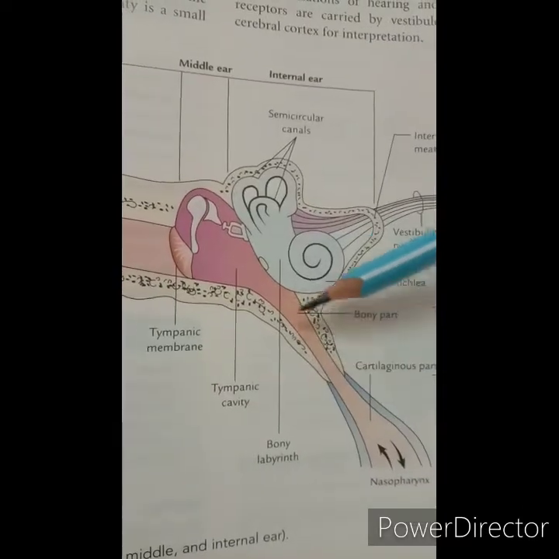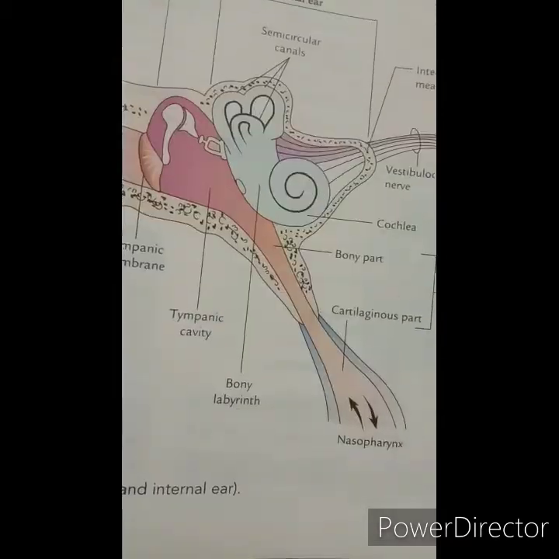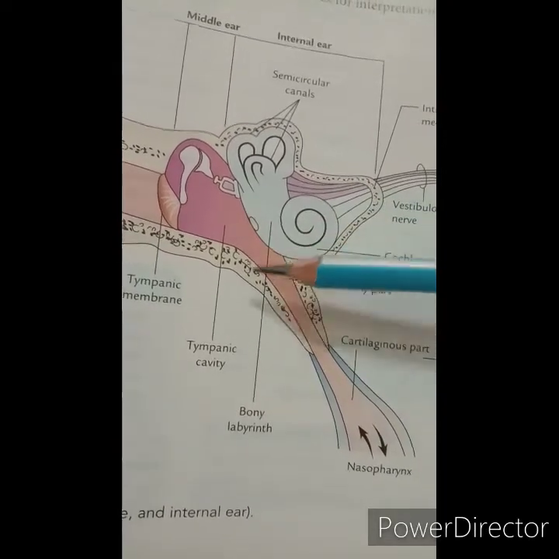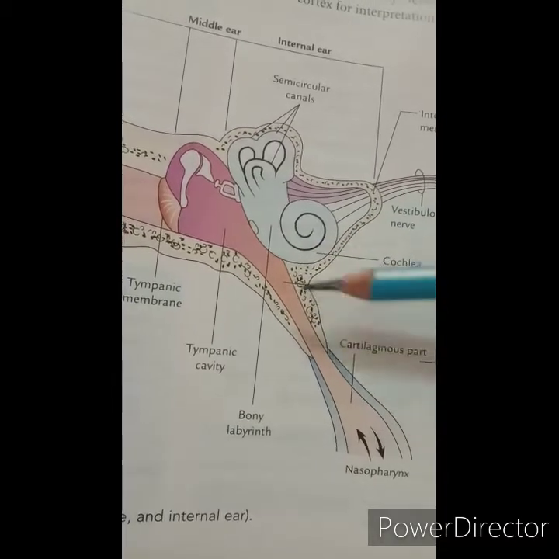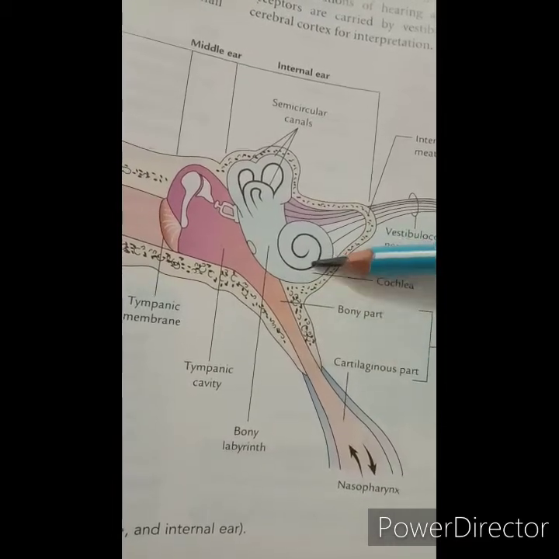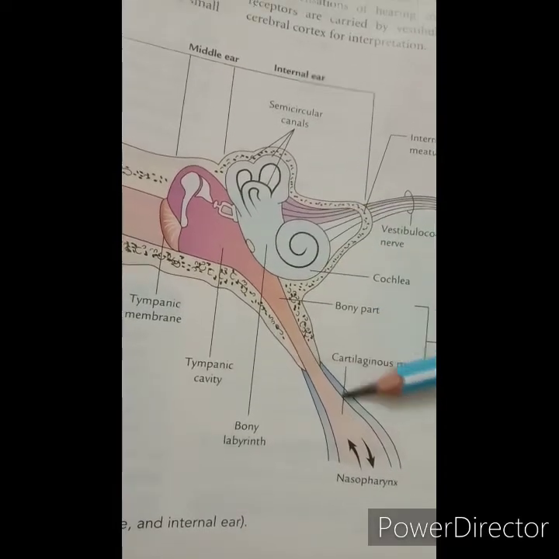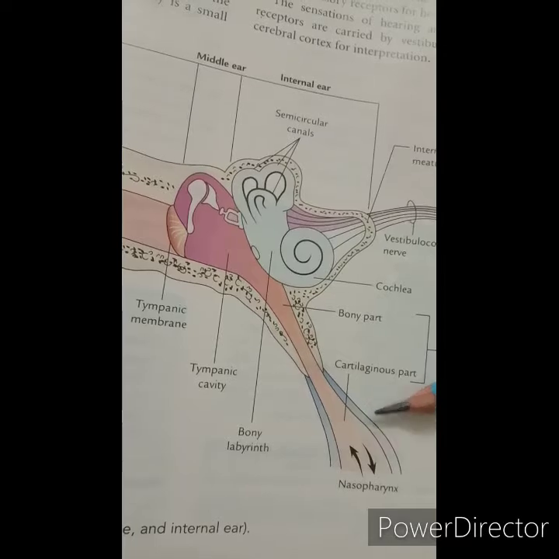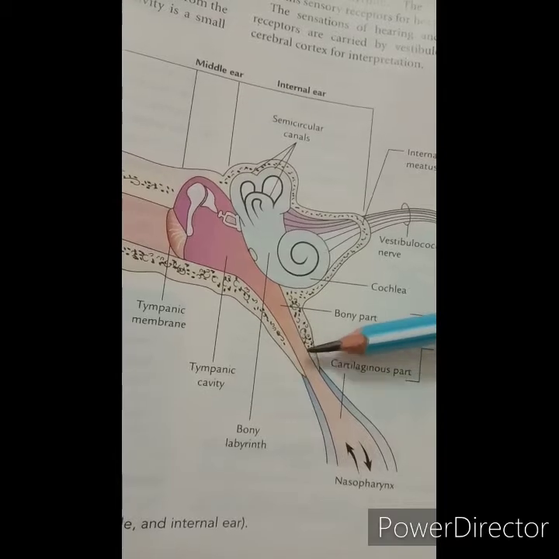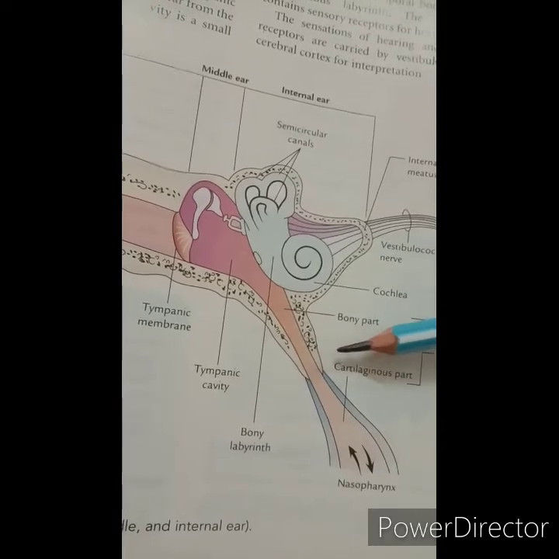So let's start with the pharyngotympanic tube or the eustachian tube. It connects the tympanic cavity with the nasopharynx. The length of the eustachian tube is about 36 mm, and its outer 1/3 part is bony and the inner 2/3 part is fibrocartilaginous. Where the bony part and the cartilaginous part meet, it is called the isthmus, and this isthmus is the narrowest part of the tube.